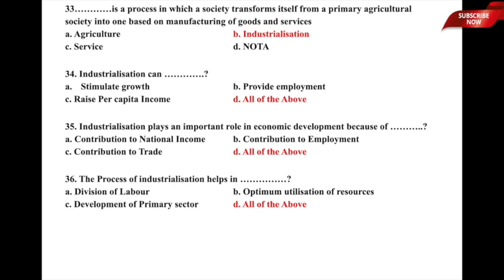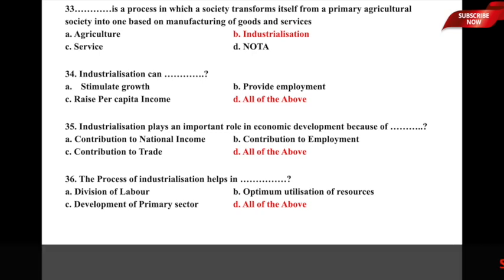Industrialization plays an important role because of all these three reasons, its contribution towards national income, employment, as well as trade, and therefore option D, all of the above, is the correct answer. Let us now move to question number 36. The process of industrialization helps in what?